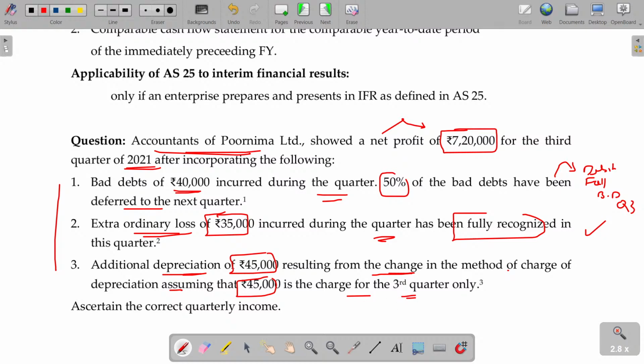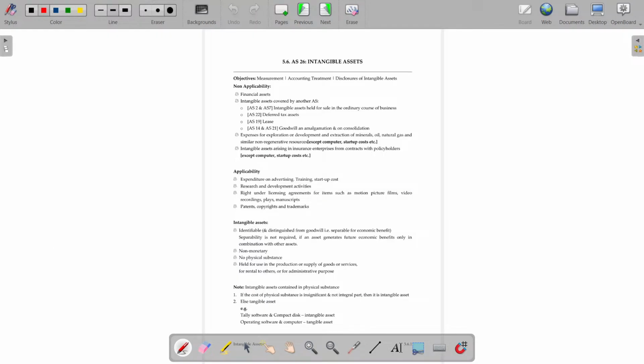Similarly, if the change happens in any quarter, the impact on the depreciation value in that quarter should also be disclosed, and why you changed should also be stated. The things you prepare for the annual report, you have to prepare for the quarterly. That's what interim financial report is about. Is that clear? So this topic, especially interim financial reporting, is not a separate chapter. If you are strong with the financial reports, this chapter is easy.